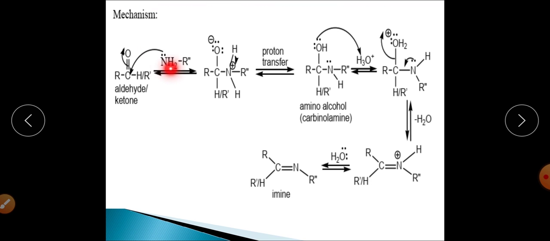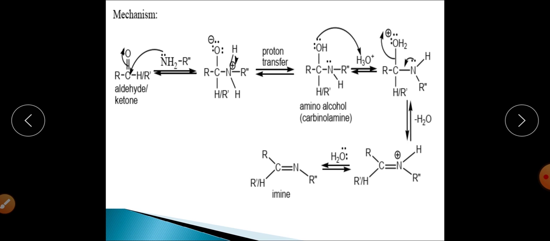The reaction will start with the nucleophilic attack of the lone pair of electrons on the nitrogen on this particular carbonyl carbon. When it attacks the carbonyl carbon, this bond will be shifted towards oxygen to form O negative, and then there will be a proton transfer, and it will be converted into OH. Finally, this OH will accept a proton from this particular species and get converted into OH2 positive, and finally a water molecule will be eliminated,